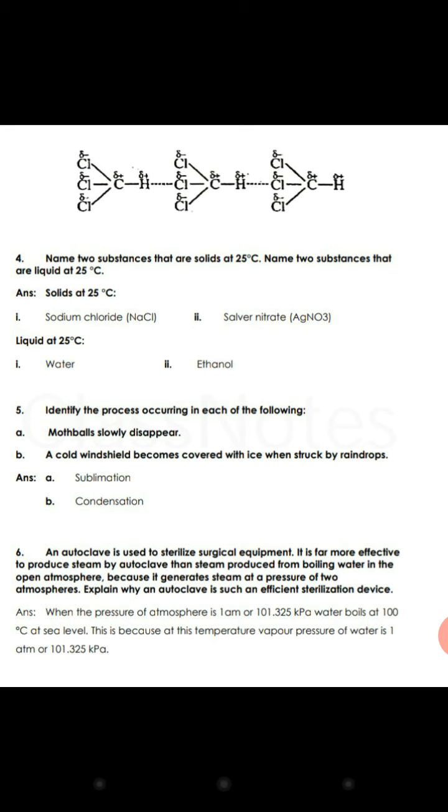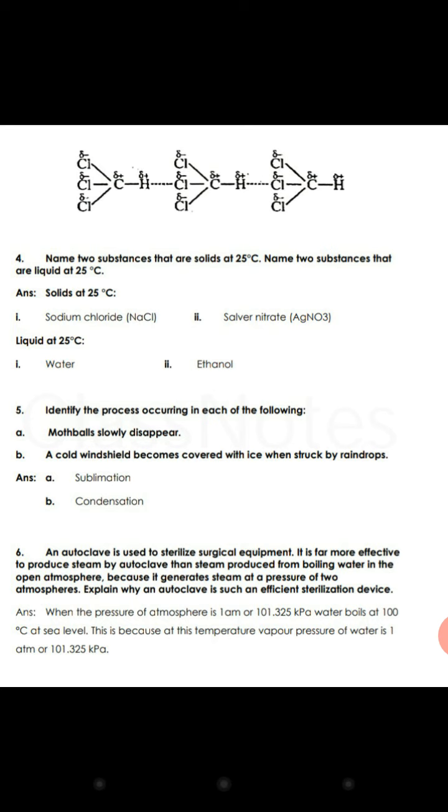One is the very common sodium chloride. It is always solid. Beta, the salt we use at home, table salt, is solid at room temperature. Another one is silver nitrate, AgNO3. It is also solid at room temperature. And two substances that are liquid at room temperature: one is water, another is ethanol. These both are liquid at room temperature, that is your 25 degrees.